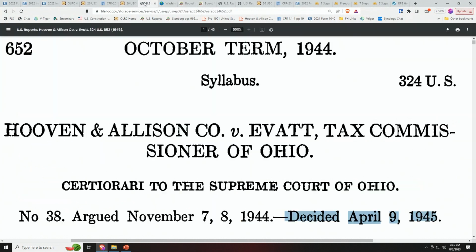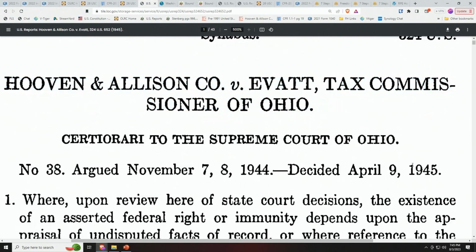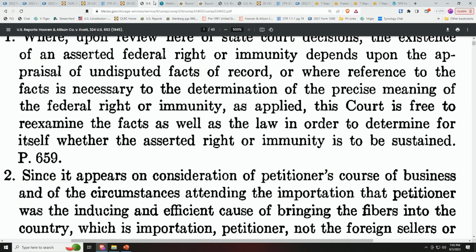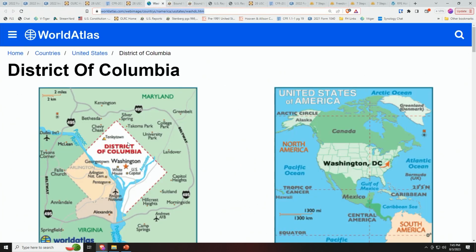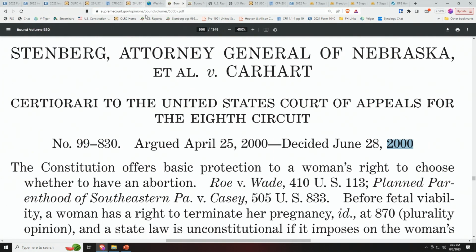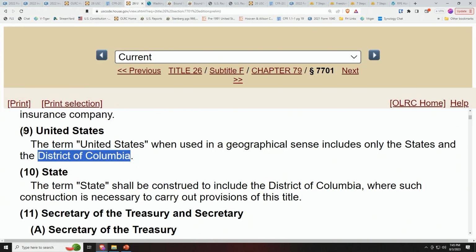Now you think, Peymon, come on, 50 states are included? Obviously, wrong. Let's go to the U.S. Supreme Court to get answers on these issues. In the case Hoover versus Allison Company and Evat, they tell us that in 1945, the term United States could have several different meanings. Yes, the term United States could be either the whole 50 states collectively, or D.C., yes, the seat of the federal government, as you see here. The definition of the United States here, folks, I'll show you, is only what's there, not the 50 states.